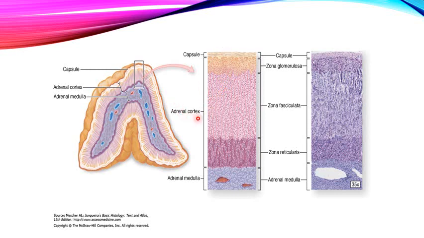Now focus on this adrenal cortex. You can see it has three distinct parts. First of all, just beneath the capsule, there is the zona glomerulosa, which makes up 15% of the total volume of adrenal cortical parenchyma. The next one is the thickest part, known as the zona fasciculata, which has almost 80% of the total volume of the adrenal cortex.